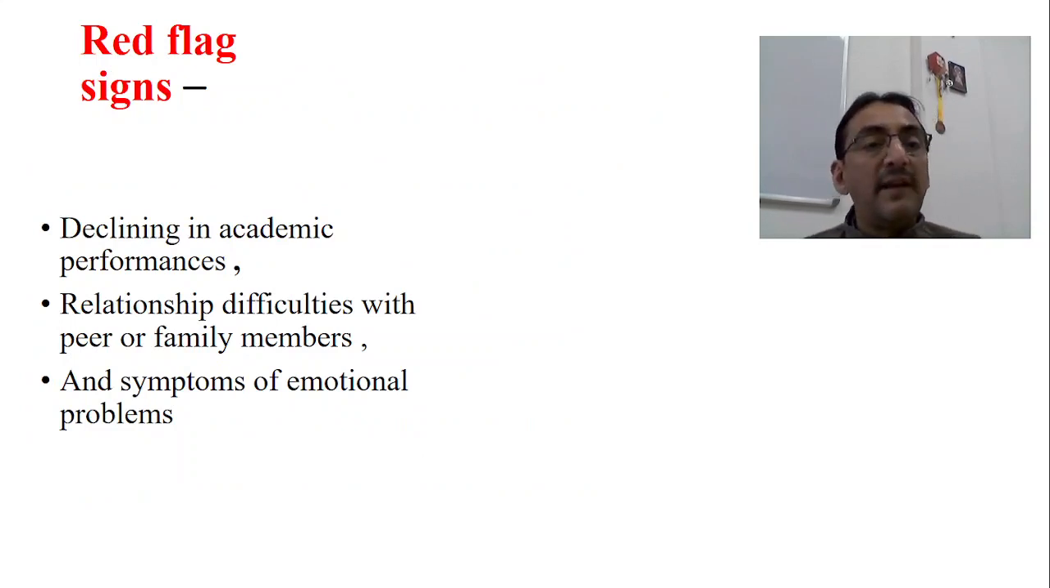Now, what are the red flag signs? The red flag signs are declining academic performance, frequently or persistently, and relationship difficulties with peers and family members. He has a lot of relationship problems, not able to maintain relationships, friendships, and social interaction, etc. Previously it was with society members; now with family members also he is having the problem, along with symptoms of emotional problems. These are considered to be red flag signs.